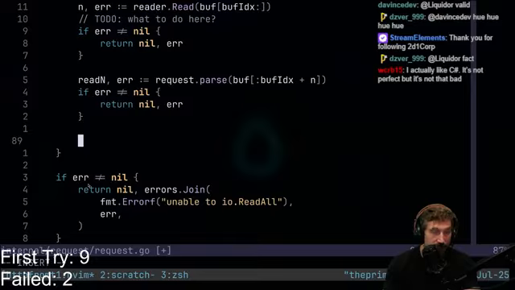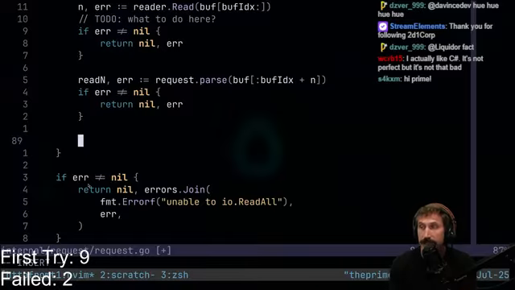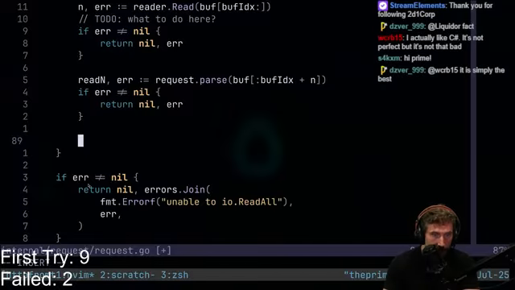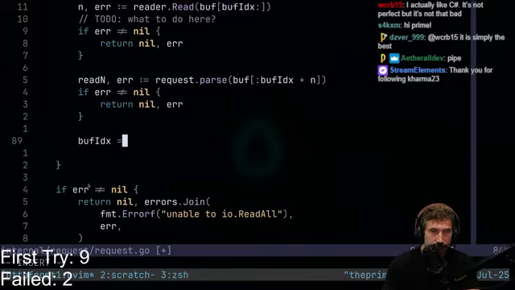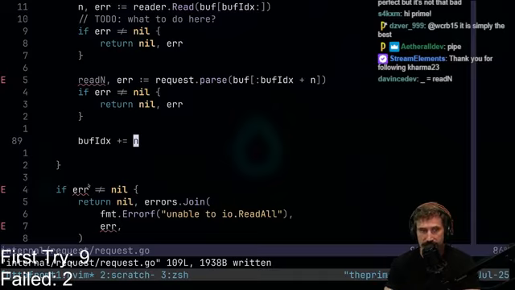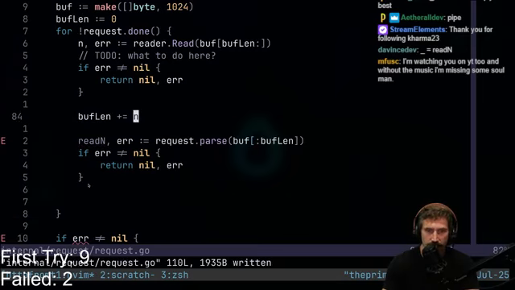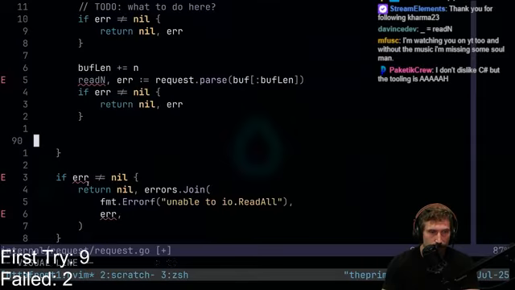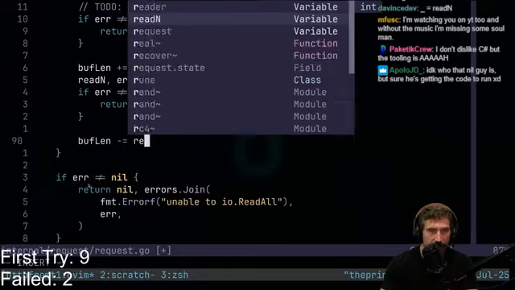You can imagine that what we could do, I think an easy way to do this, is that once that data has been consumed, we no longer need the data. So I theoretically should be able to do the following. I should be able to say, okay, buff index plus equals n, right? So that's where the new buff index is. Here, in fact, we're going to rename index to length, right? It makes a little bit more sense to call it buff length. So that's our buff length. Now, whatever data we have read, we can go buff len minus equals readN, right?